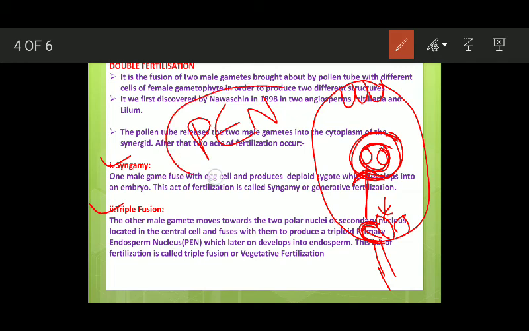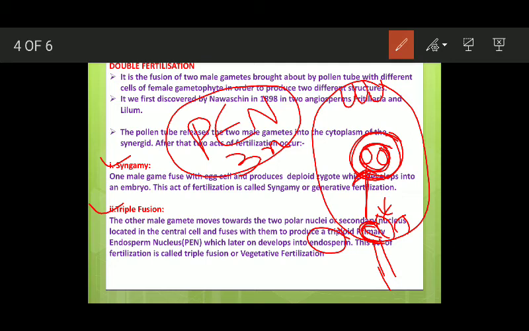This PEN is triploid. It has three sets of chromosomes. Two are already there and one comes in the form of the male gamete. And this PEN develops later on to form the endosperm. Endosperm is the food for the embryo. This act of fertilization is called triple fusion or vegetative fertilization. Simple. So you have two acts of fertilization, syngamy and triple fusion.